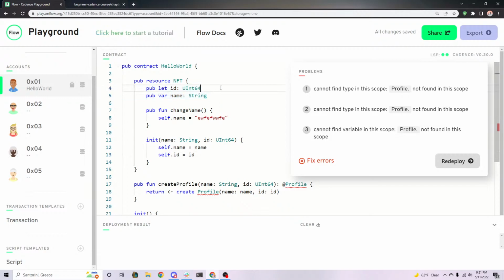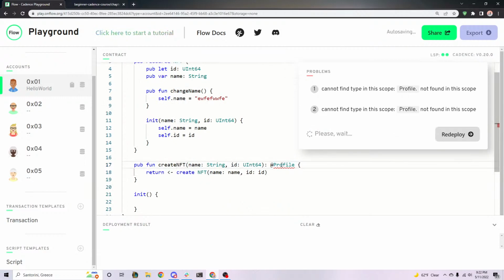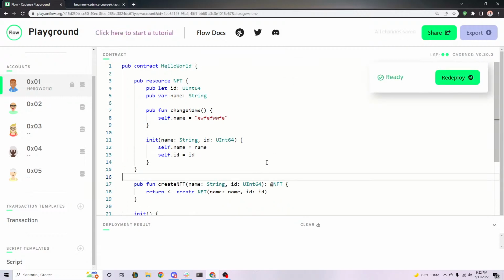But it's important to know that every NFT has an ID. And for the record, the way that we distinguish between non-fungible tokens and fungible tokens is this ID here, because if two NFTs had the same ID, they would be fungible, right? Because they'd be interchangeable. So this is really what makes the NFT an actual non-fungible token, since it's not interchangeable if they're all unique. Okay, and so let's change this to create NFT instead of create profile, and boom, we're fine.